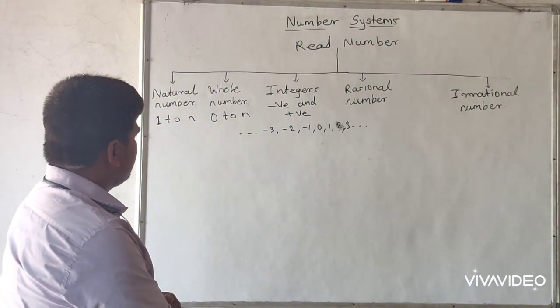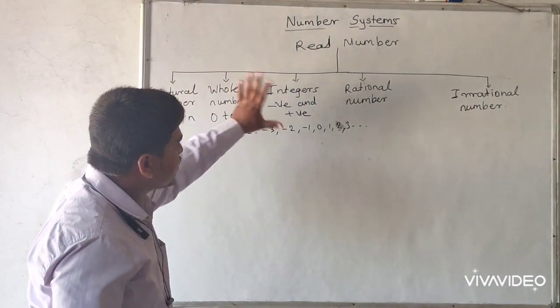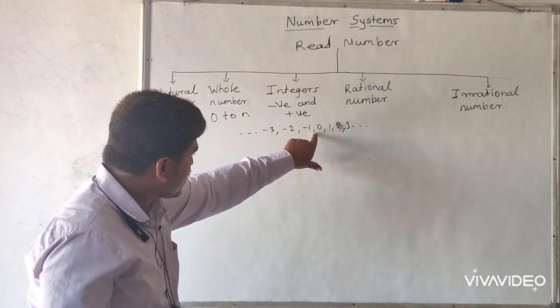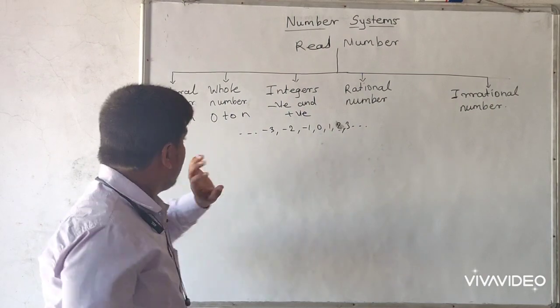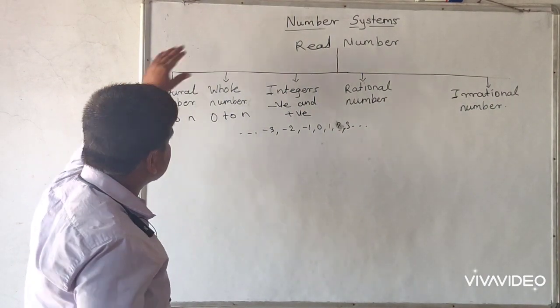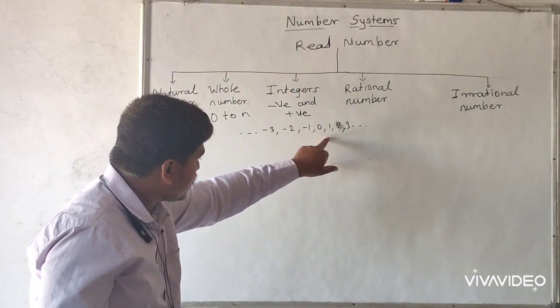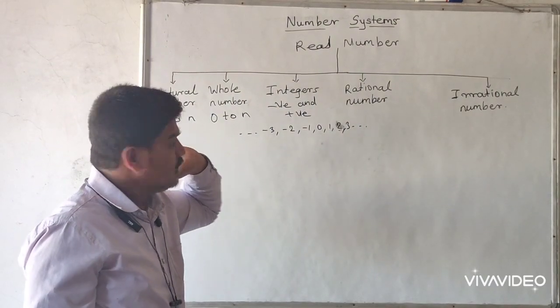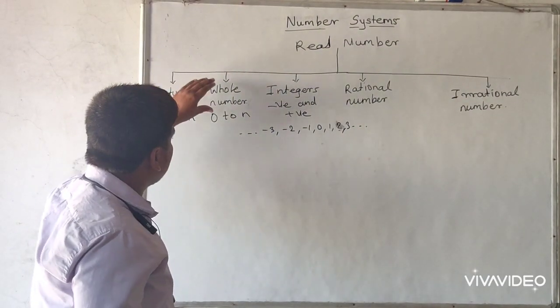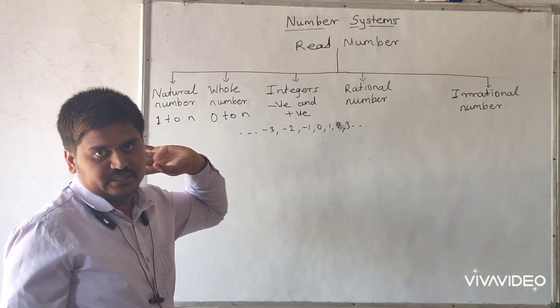Simply we can say that all whole numbers are contained in integers. Why? Because they start from 0 up to infinity. And also all natural numbers are contained in integers. Why? Because they start from 1 up to infinity. So therefore all natural and whole numbers are contained in integers.